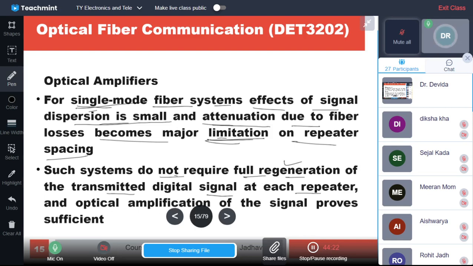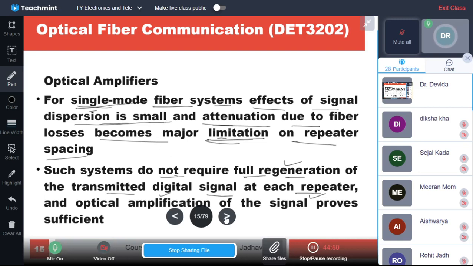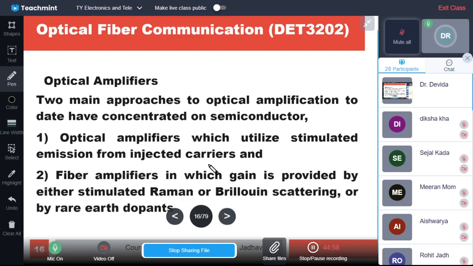So in that case, amplification of the signal by the optical amplifier proves sufficient. If the optical amplifier is used in such cases, it can prove a sufficient solution for that problem. So at long distances we can employ optical amplifiers, so that they can replace all the repeaters, and it is a very simple, single component, so the optical amplifier can be effectively used.